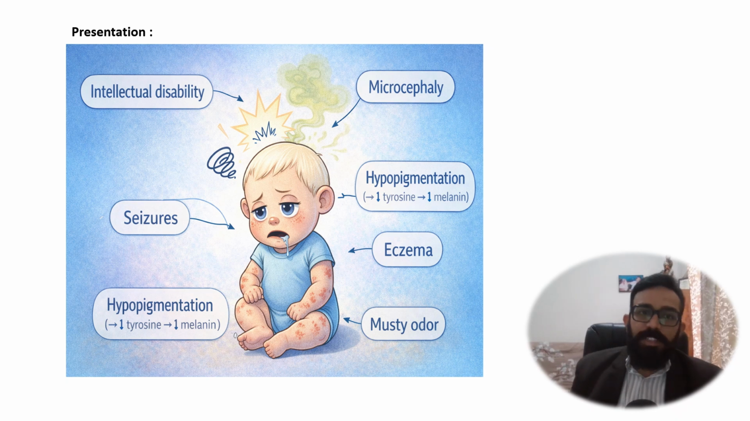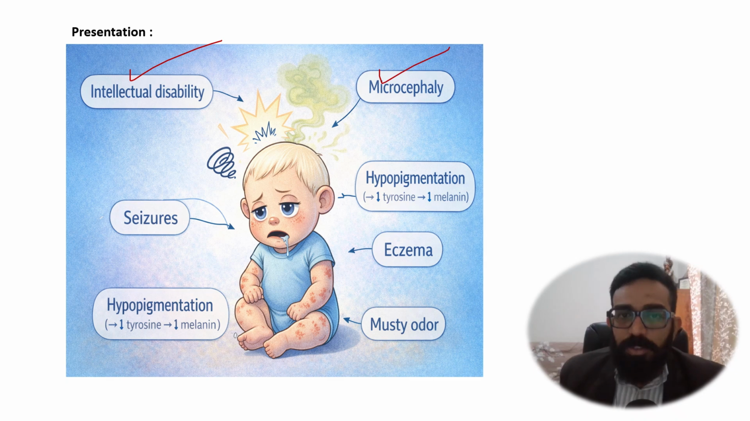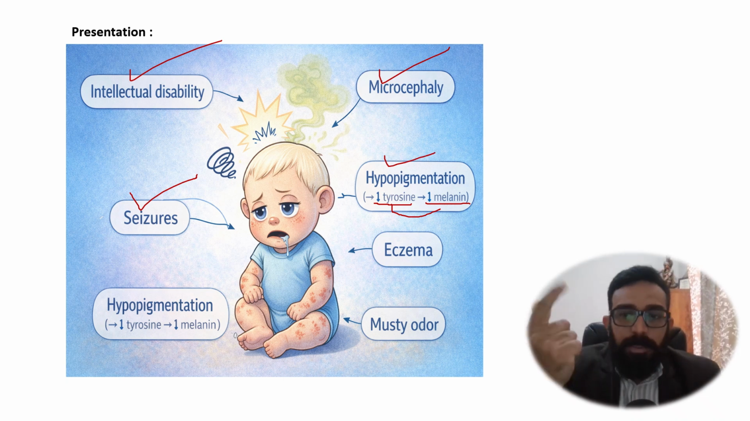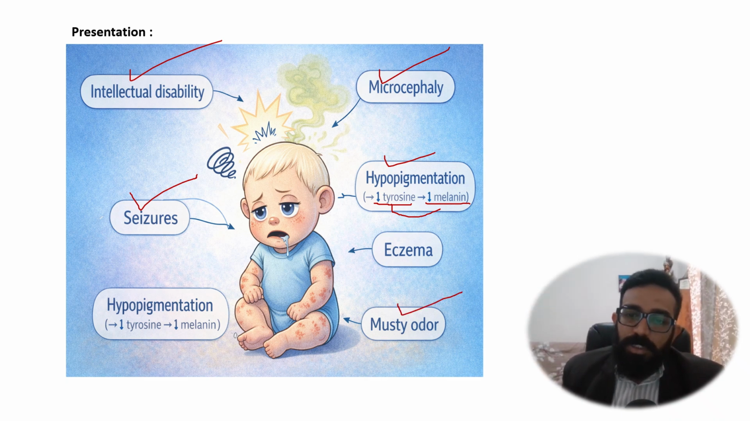So what is the presentation? Like I told you, if there is damage to the brain, there is going to be intellectual disability, the brain development is not going to be proper, so there is going to be microcephaly, there is going to be seizures, then there is going to be hypopigmentation. Why is there hypopigmentation? Because phenylalanine gets converted into tyrosine, and if there is less tyrosine, it means less melanin. Tyrosine is required for melanin formation. So the baby is having microcephaly, intellectual deficiency and seizures, and on top of that there is hypopigmentation, and these people have a musty odor from the urine.